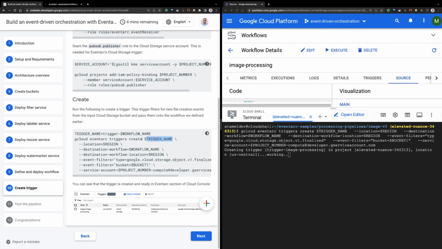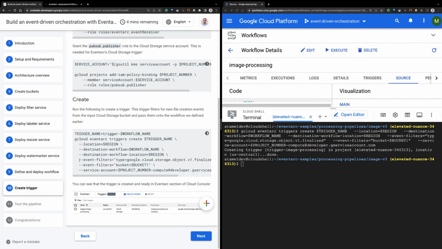So we are saying that we want to create a trigger in this region, which is US Central. And I want these events to go to a workflow with this name, image processing. And this workflow lives in this location, US Central, because everything is localized in Google Cloud. So that's why we need to specify the region.